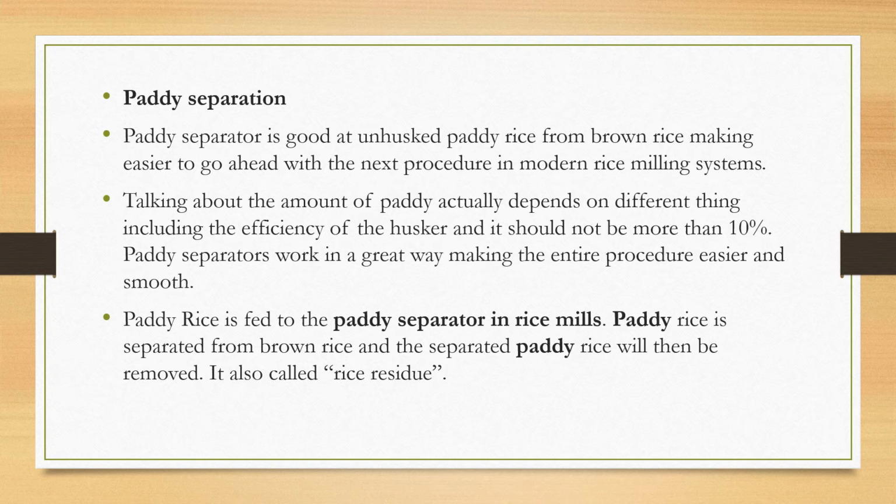The amount of paddy remaining depends on different things, including the efficiency of the husker, and it should not be more than 10%. Paddy separators work in a great way, making the entire procedure easier and smoother. Paddy rice is fed to the paddy separator in rice mills. Paddy rice is separated from brown rice, and the separated paddy rice is then removed. It is called the rice recycle.